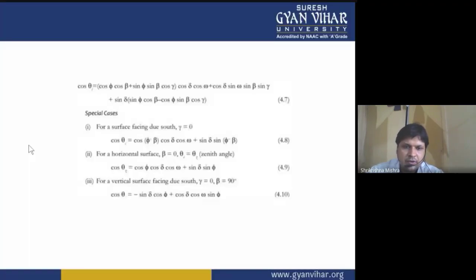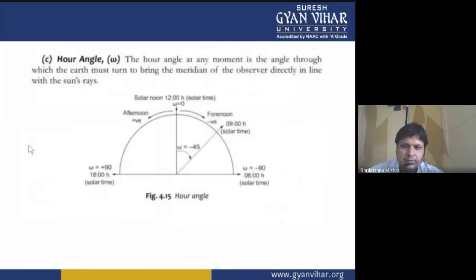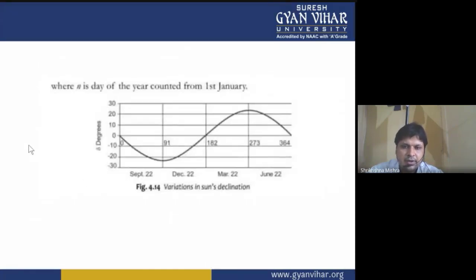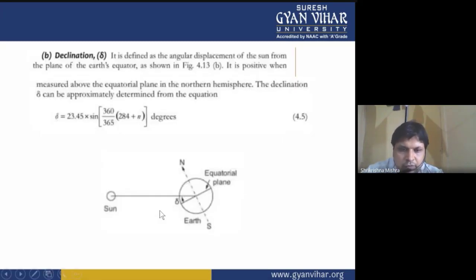These were the different angles which were important to consider, and they provide you the value of radiation that is acting on any surface. I hope you have understood the diagrams which are important, and you will have to draw them while answering the question, what is solar geometry. This is the diagram which you will use.